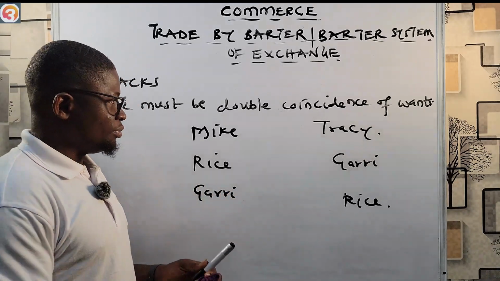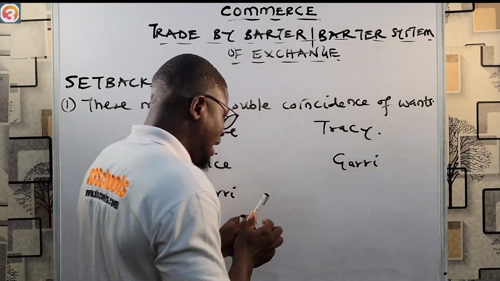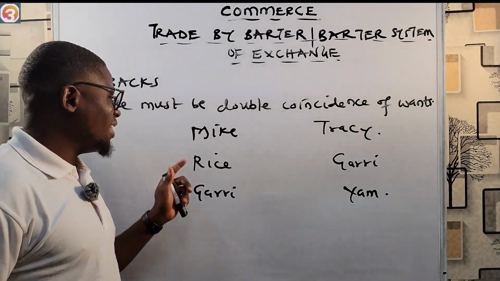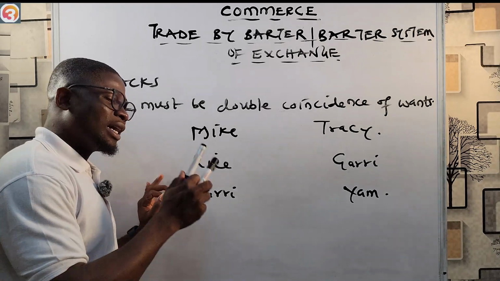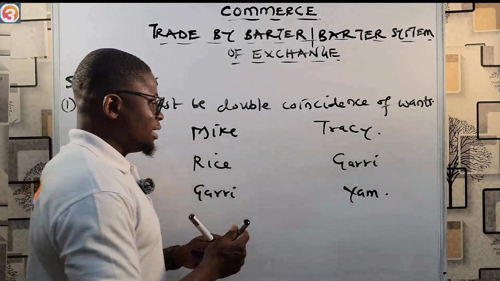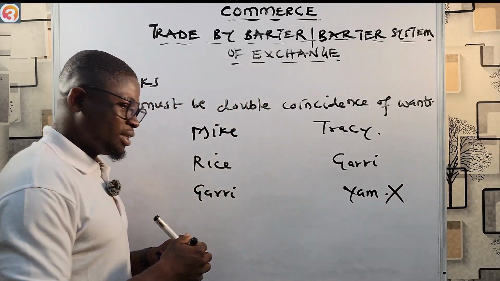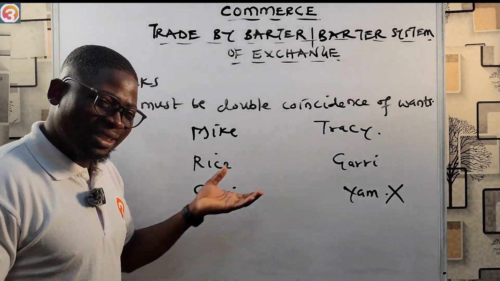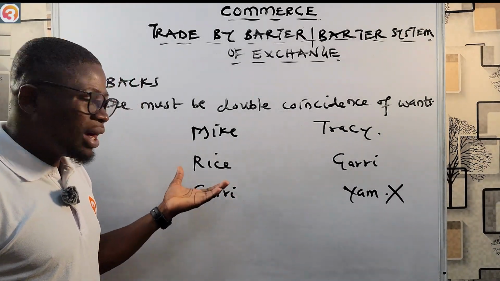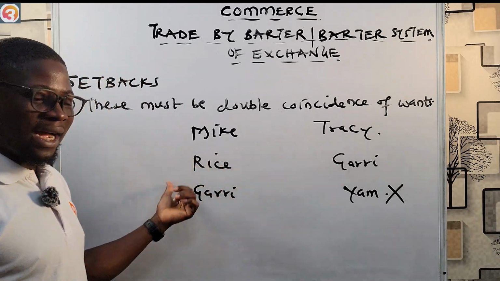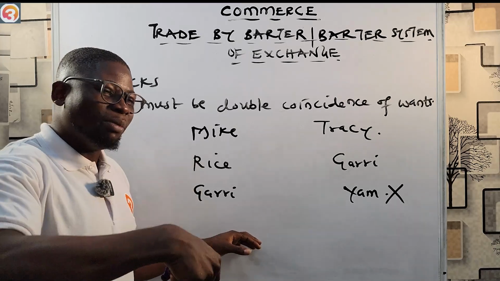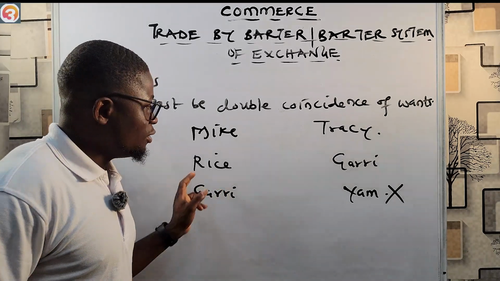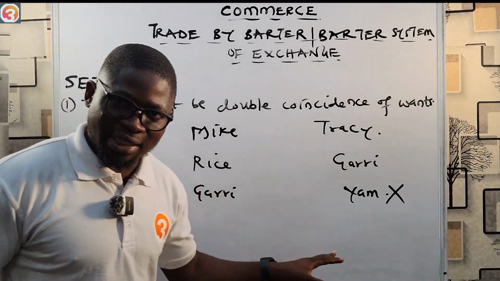But if, for example, Tracy wants, let's say, yam, and does not want the rice that Mike has, you see that this transaction cannot be successful. It will therefore create a problem of double coincidence of wants. If they both do not want what each other has, or if one wants what the other has and the other does not want what the other one has, then there will be a problem of double coincidence of wants. The double coincidence of wants I'm talking about here is if they both have what they want, and then they exchange and the transaction goes through.